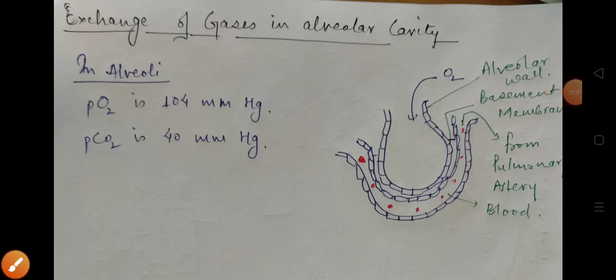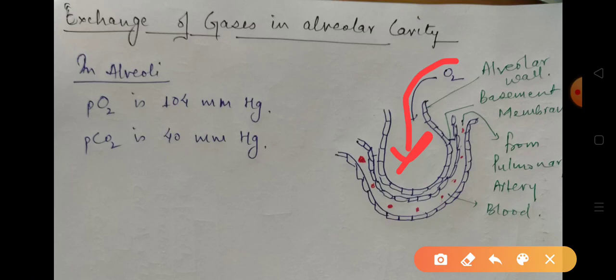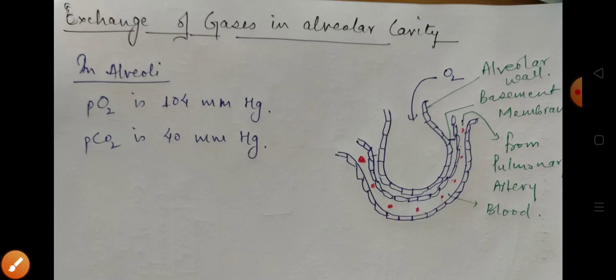Hello students, this video is about the exchange of gases in the alveolar cavity, or in the alveoli. As you know, alveoli are present in the lungs and are meant for exchange of gases. In the lungs, oxygen from the external environment diffuses into the lungs. So the concentration of oxygen in the alveoli is maximum in comparison to carbon dioxide. That's why the partial pressure of oxygen in alveoli is 104 millimeter Hg.